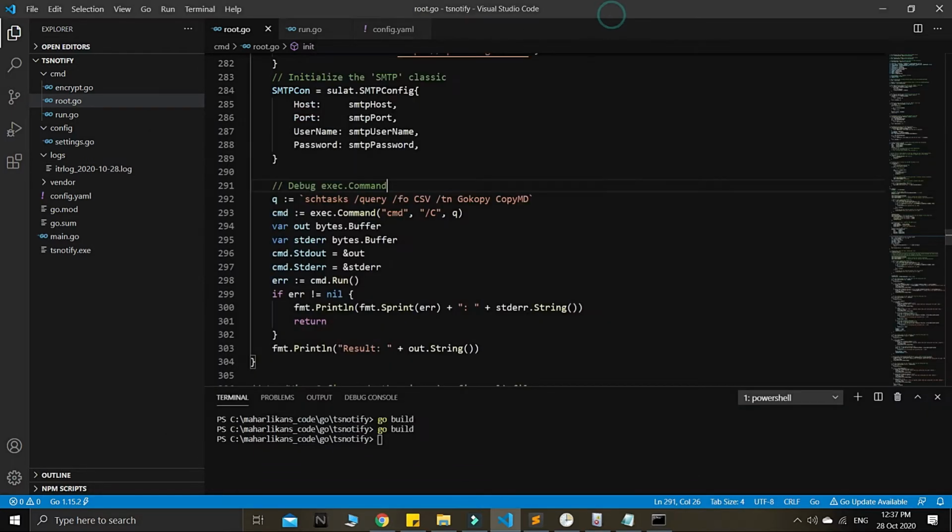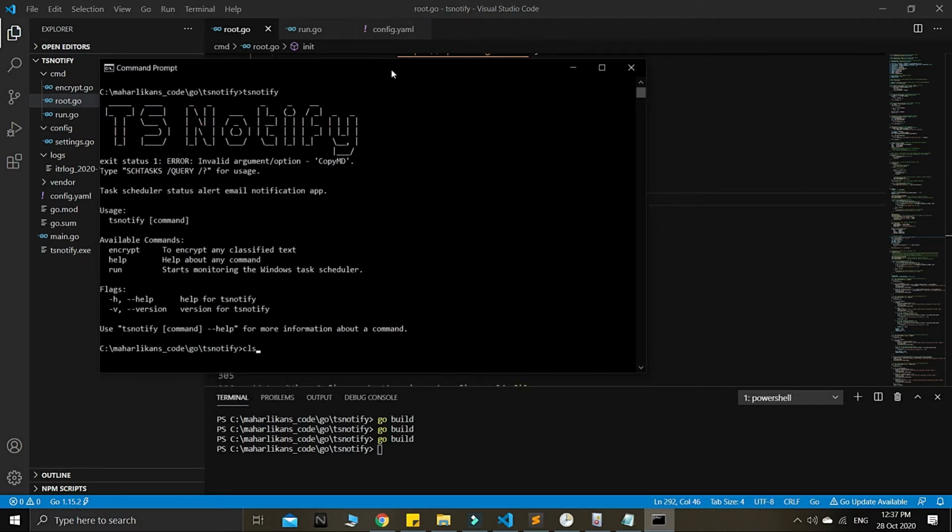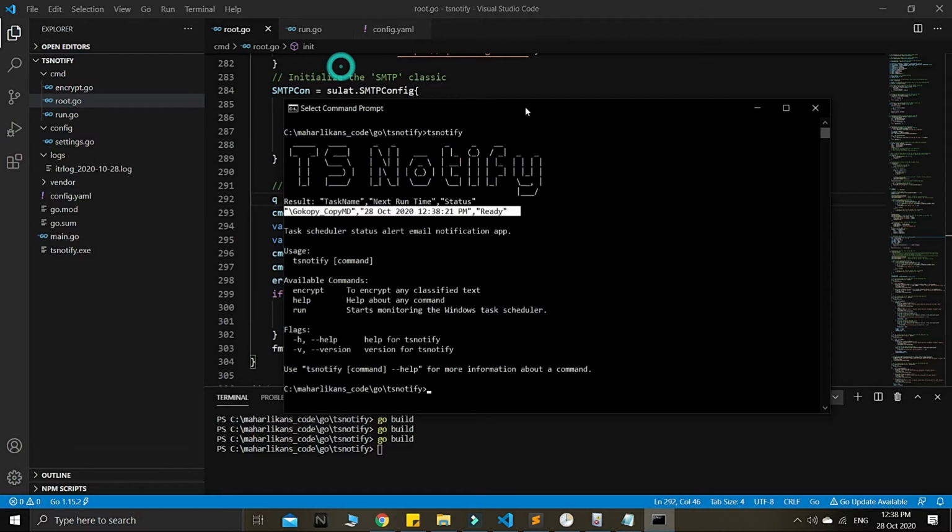If I remove that, we just try to simulate, then I will build again. Let's see what will happen. Okay, then it will find the data, no errors, and it will return because there is no white space in between there. So this is somewhat of a limitation, but definitely we will enhance this ts notify probably in the future. Right now we just continue on with our goal.